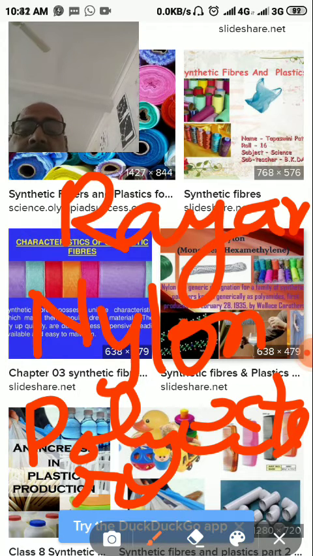So polyester is used in making cloth, curtains, bed sheets, carpets, etc.